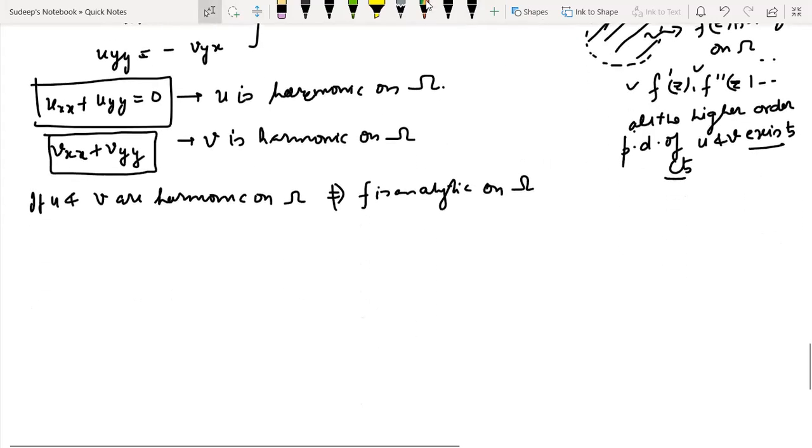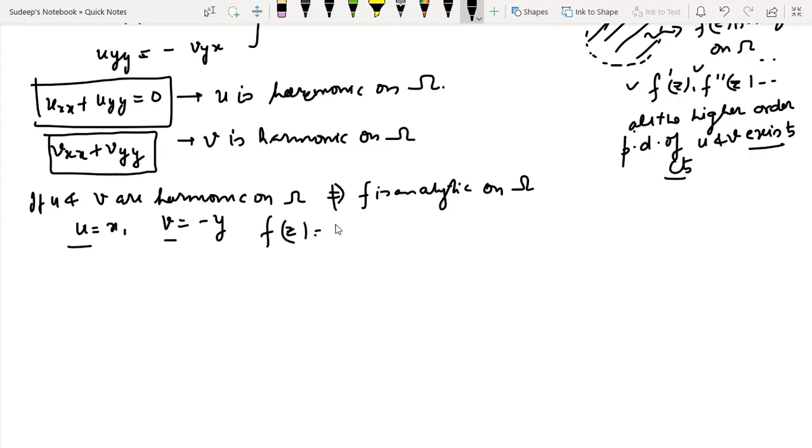For example, I've given that example already: u is equal to x, which is harmonic, and v is equal to minus y, which is harmonic, but f(z) equal to x minus iota y, which is simply z bar, is analytic nowhere. So you have to take care. We cannot arbitrarily choose u and v harmonic functions such that f(z) becomes analytic. But if f(z) is analytic, u and v are harmonic for sure. That is true anyway.